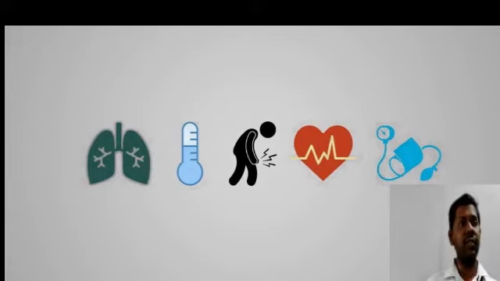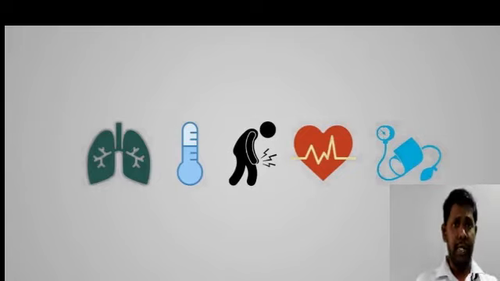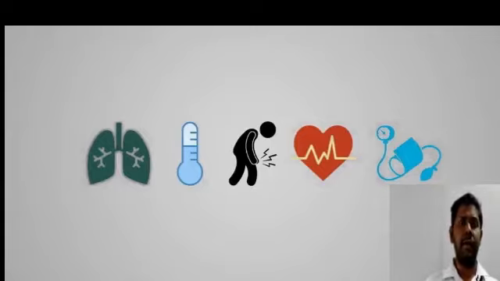Usually we use two fingers, the index finger and the middle finger, palpating the radial artery at the wrist. You will assess rate, rhythm and volume in the radial pulse. Usually the pulse will be between 60 to 100 beats per minute.